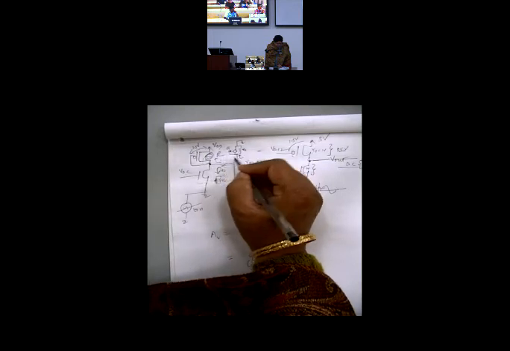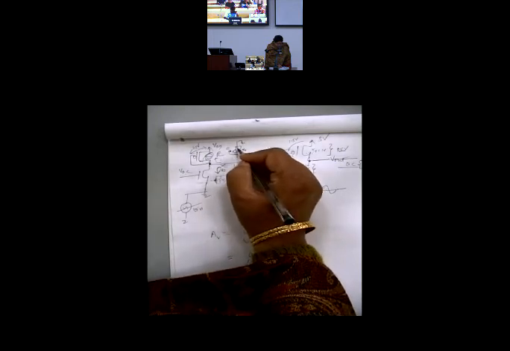So what is happening? Drain source is the same as gate source. So any change in gate is actually a change in drain, or any change in drain is actually a change in gate.